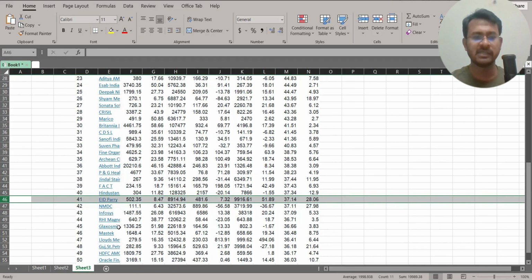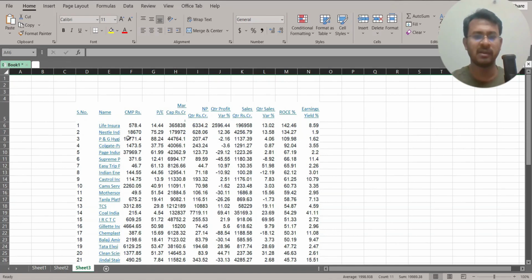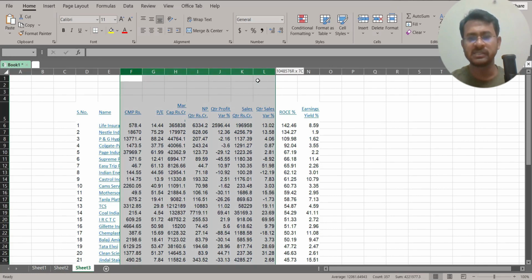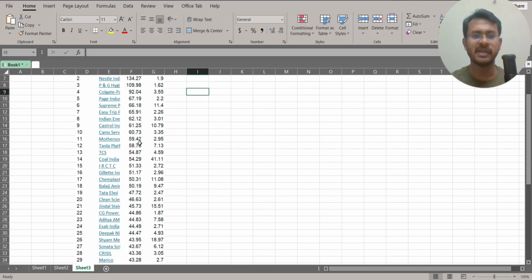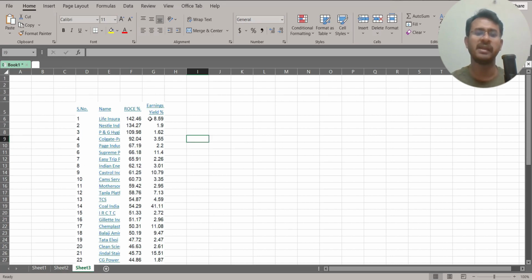Now we will delete this in between because these things will create some difficulties when we are doing the calculation. Now this is the market cap. We can see these things. We are going to delete it for our simplicity. We have deleted, right? So now we have companies which are in the order of ROC, it has already been arranged. The earning yield has not been arranged.